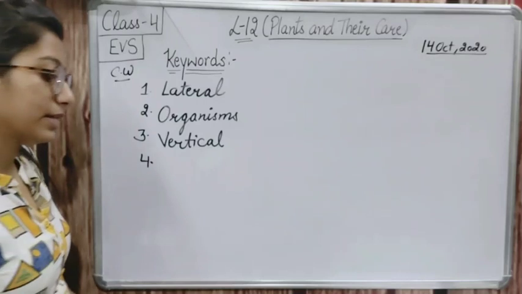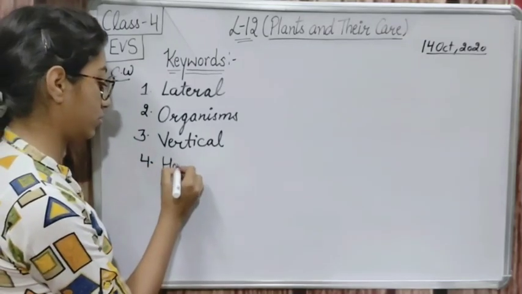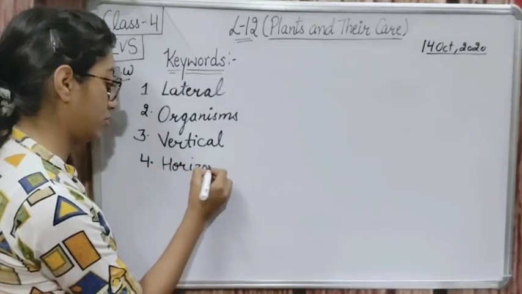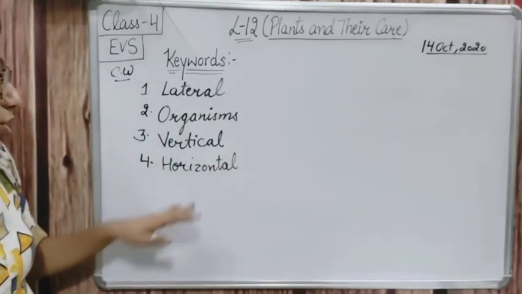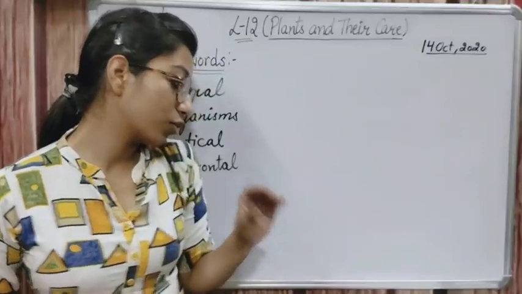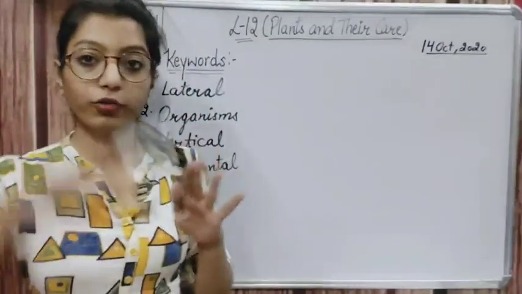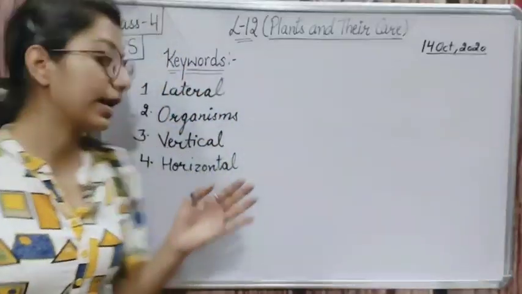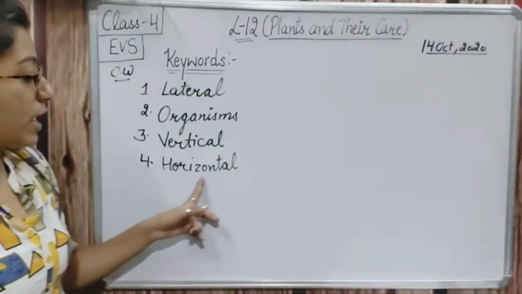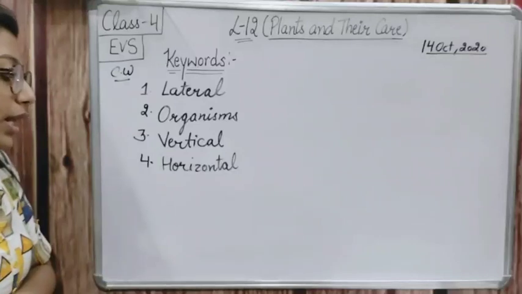After that, the next is horizontal. Horizontal means going from side to side, not from up to down. It's going from side to side. Okay, that is horizontal. Horizontal.